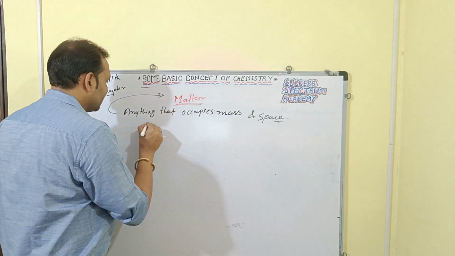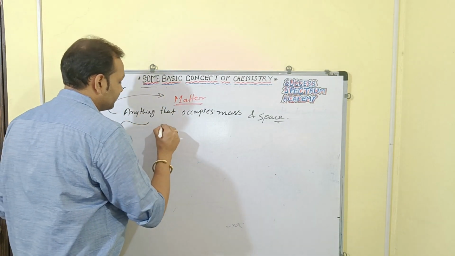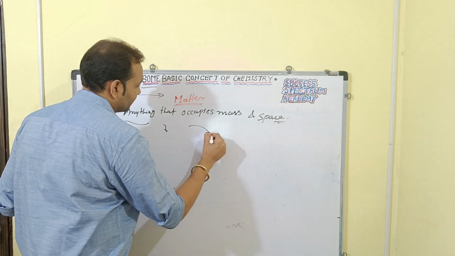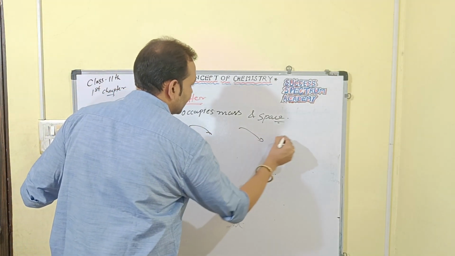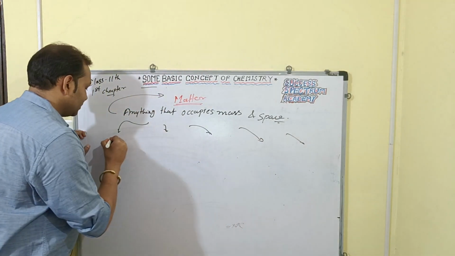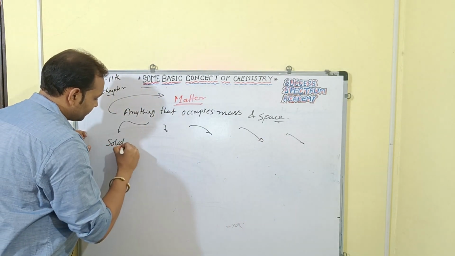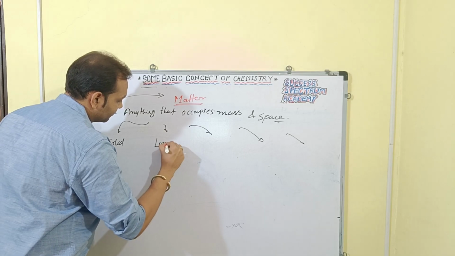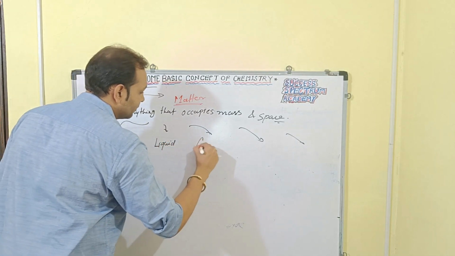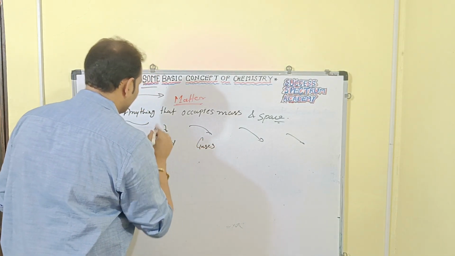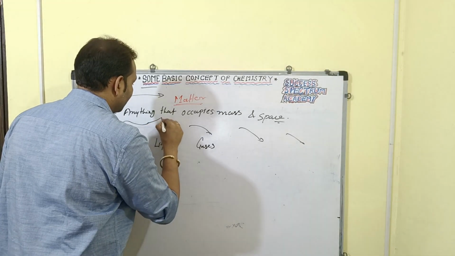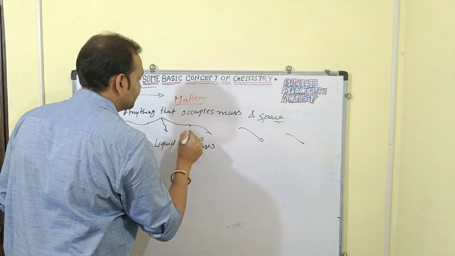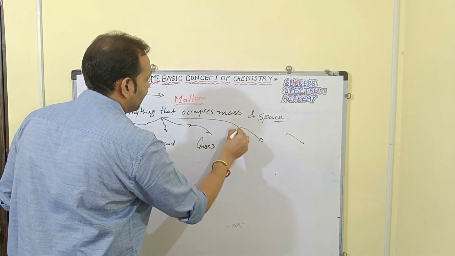And matter can be classified: how many types of matter are there? First we have solid, liquid and gases. These are three important states we talk about in matter.